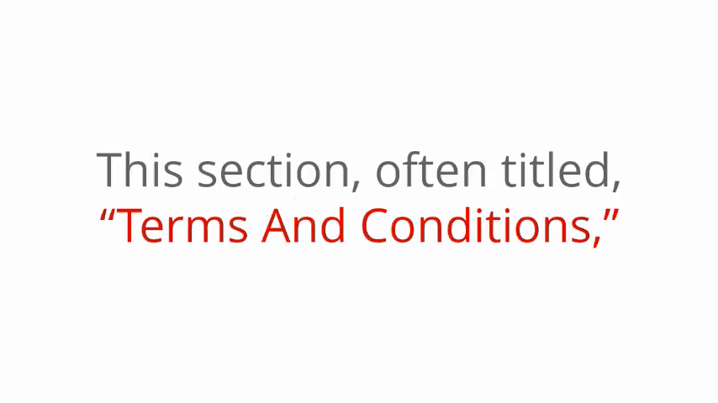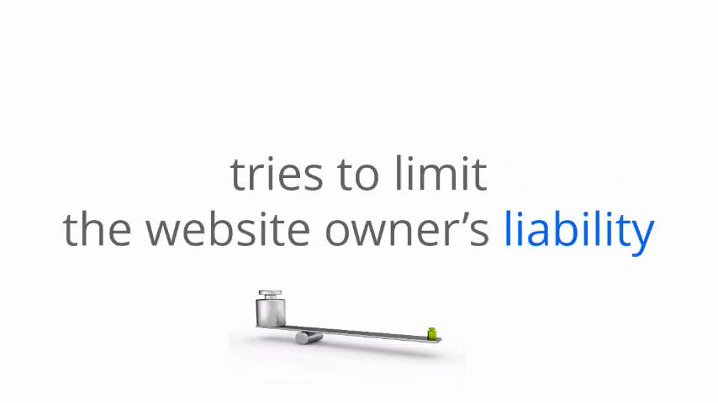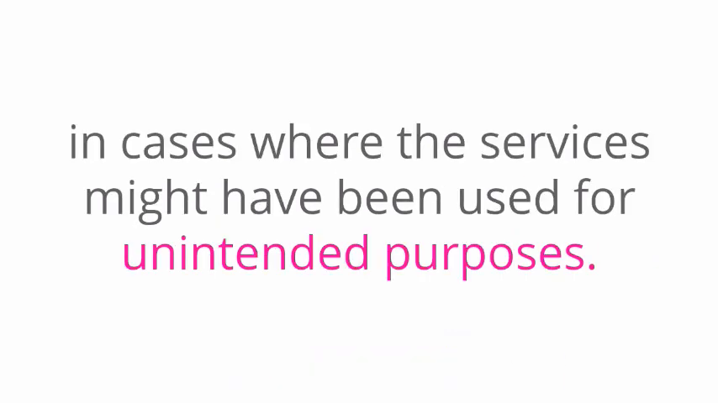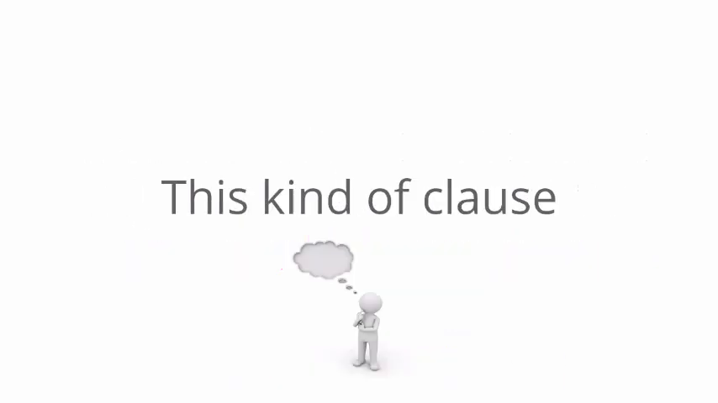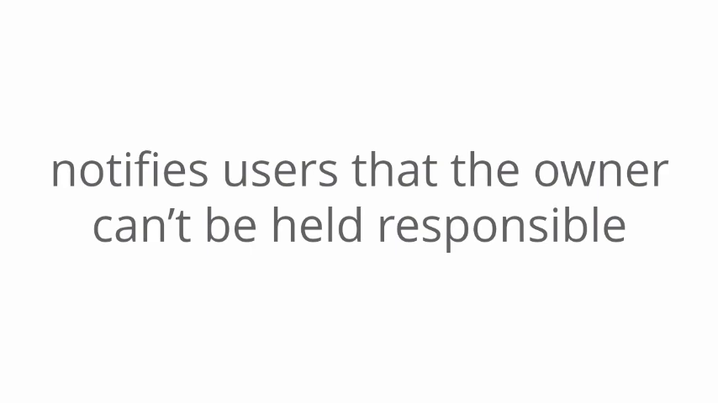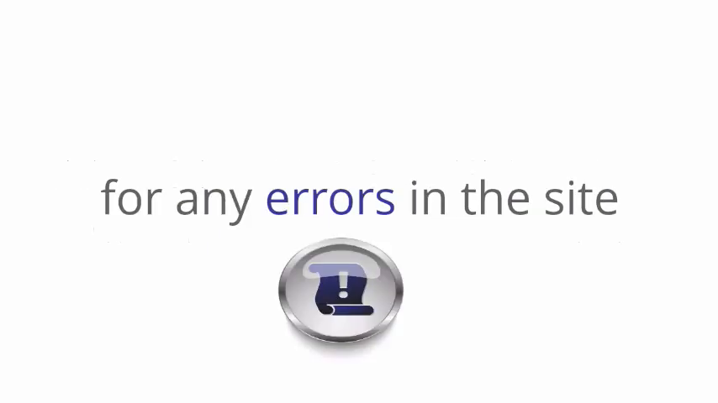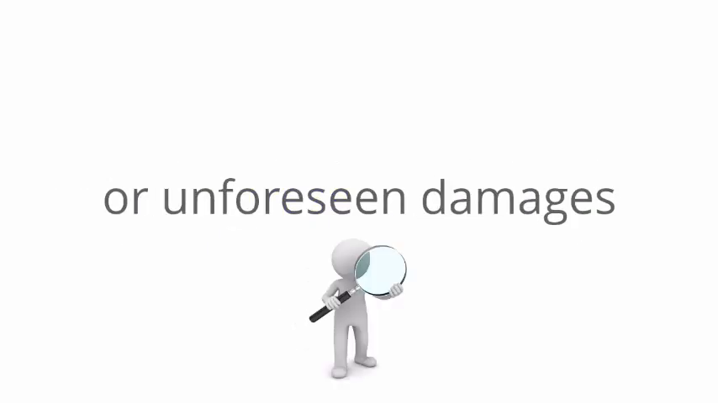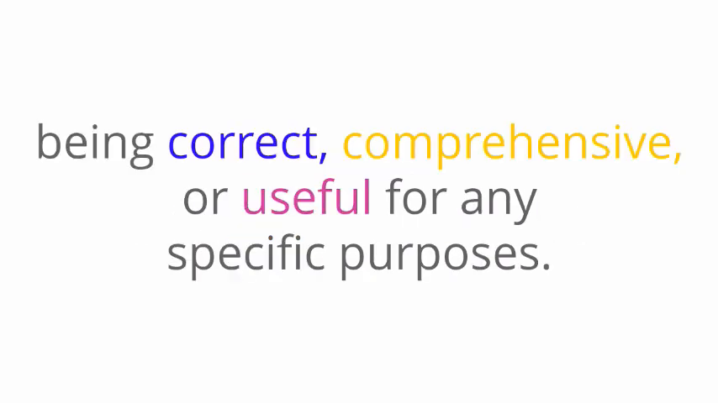Limited liability. This section, often titled Terms and Conditions, tries to limit the website owner's liability in cases where the services might have been used for unintended purposes. This kind of clause notifies users that the owner can't be held responsible for any errors in the site, or unforeseen damages, or for the information provided being correct, comprehensive, or useful for any specific purposes.